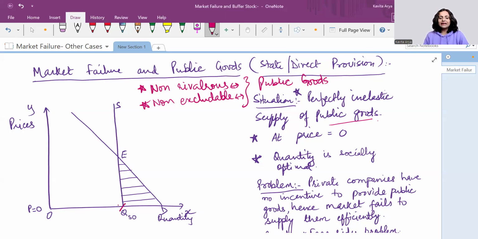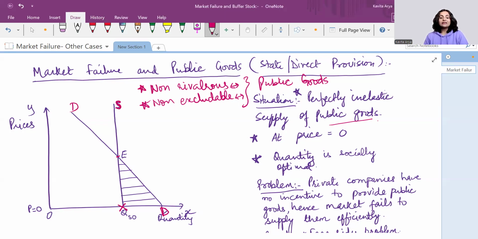So it is perfectly inelastic, going parallel to the y-axis, shown by the S curve. Demand is the usual downward sloping curve, which is DD here, and it intersects at E, which is the equilibrium.